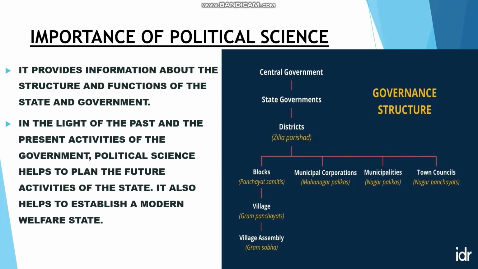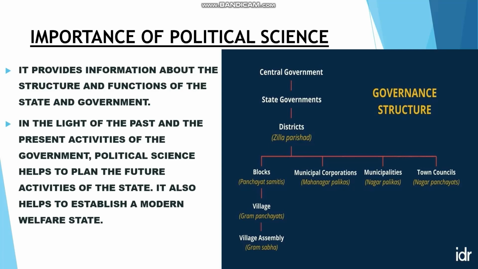So, political science provides information about the structure of the government and the functions of the state and the government. And next point, in the light of past and present activities of the government, political science helps to plan the future activities of the state. It also helps to establish a modern welfare state. So we have seen that political science studies the past, present and even the future. Once we know about the past and present activities of the government, it is easy for us to plan the future activities of the state. So why do we have to plan for the future? So as to establish a welfare state.